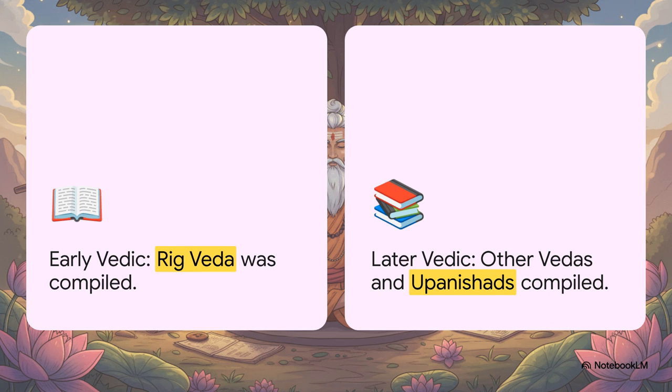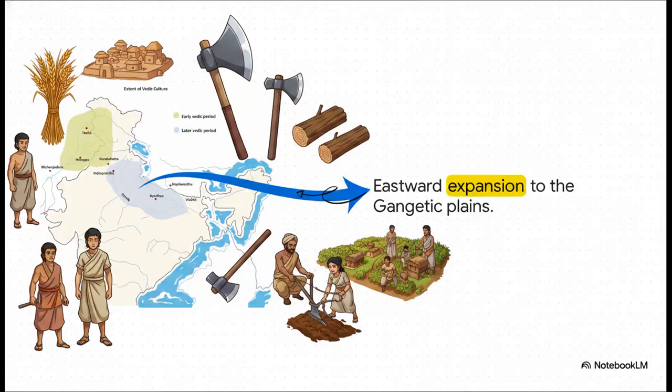This is when the other 3 Vedas, the Brahmanas, the Upanishads, and the Aranyakas were composed, marking this massive leap forward in both literature and societal evolution. So what exactly caused this big shift around 1000 BC? Well, tracking their migration pattern answers that very question. If you look at the early Vedic region, it's firmly centered around the Sapta Sindhu, or the land of the 7 rivers in the northwest. But later on, we see this huge expansion stretching eastward.